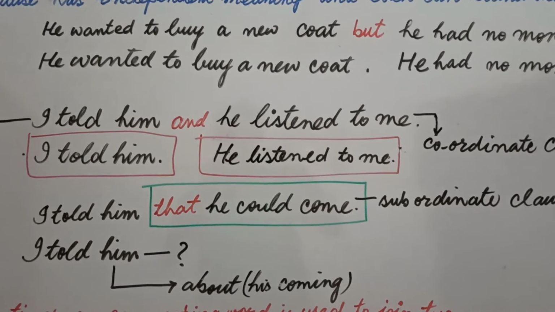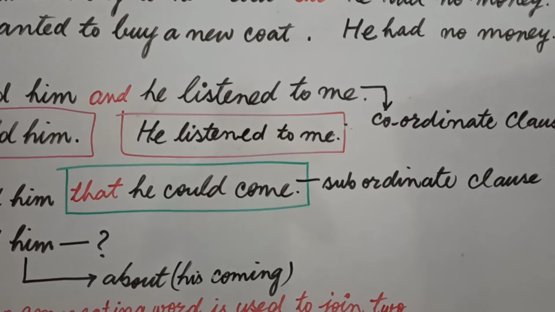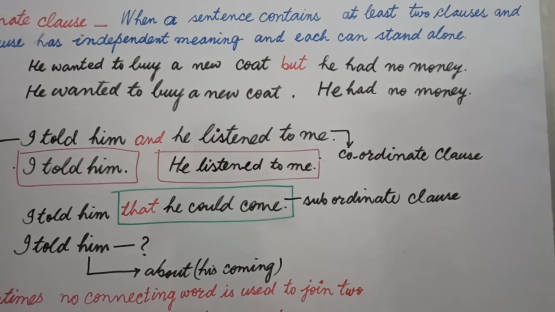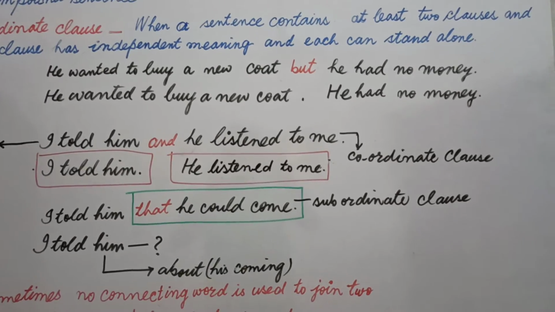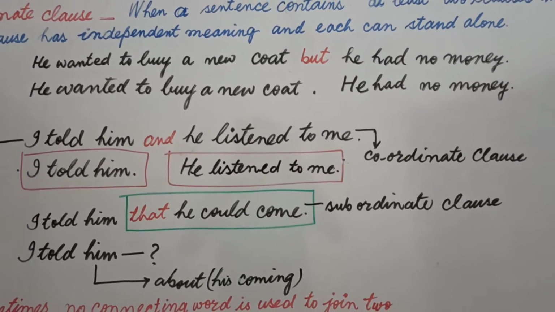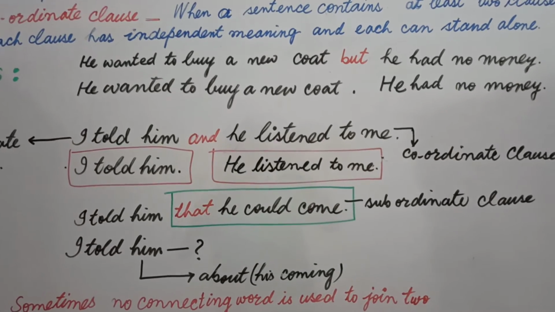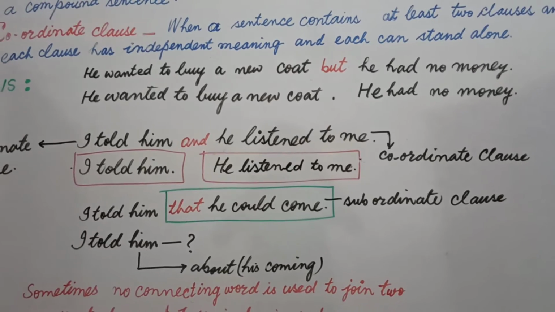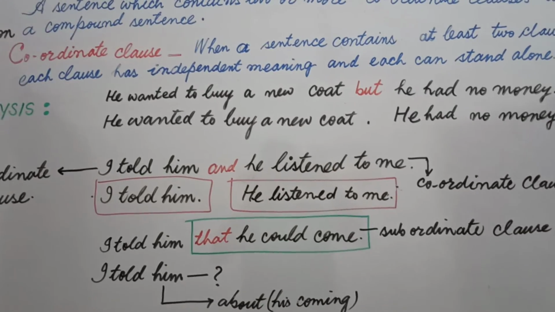And when I said "I told him", you know the curiosity: what about his coming? Now his coming is dependent on "told". That's why it is a subordinate clause, and "I told him" is the principal clause, and the combination of a principal clause and a subordinate clause is a complex sentence. Now let's see this example.